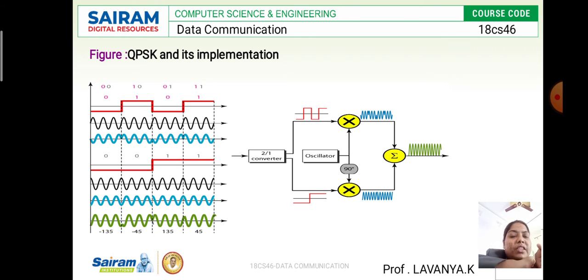So for plus 45 and minus 45, it tells us that if it is 1, the sign will always be positive. If it is 0, the sign will always be negative. So this is QPSK.